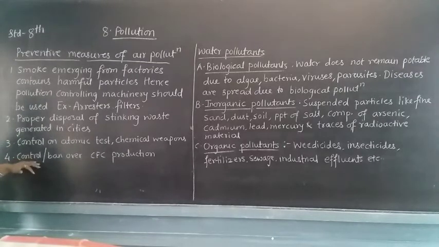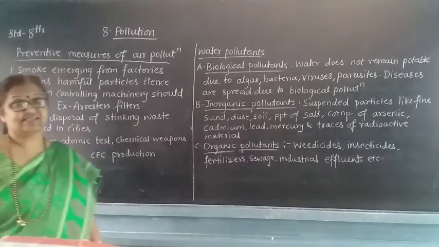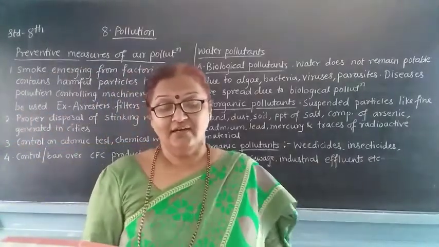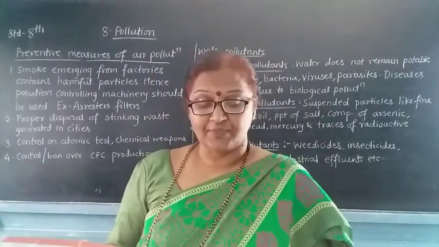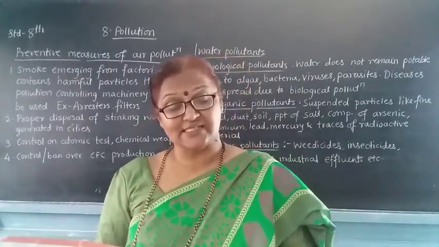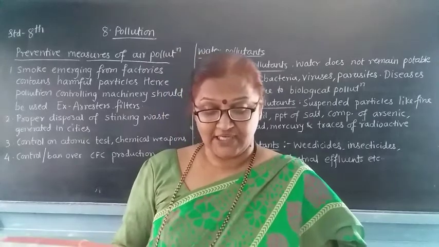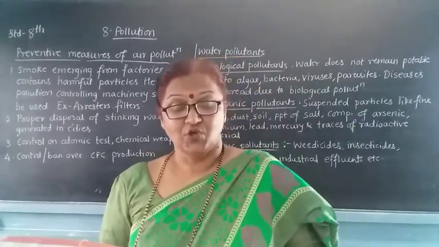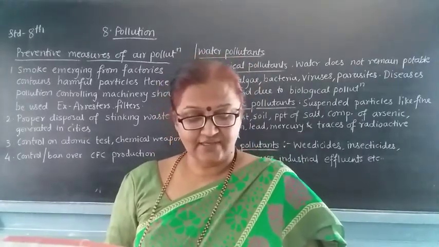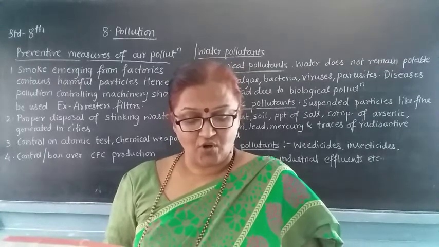Then see, control or ban over CFC production. These are nothing but the preventive measures for air pollution. Then see the next one, water pollution.